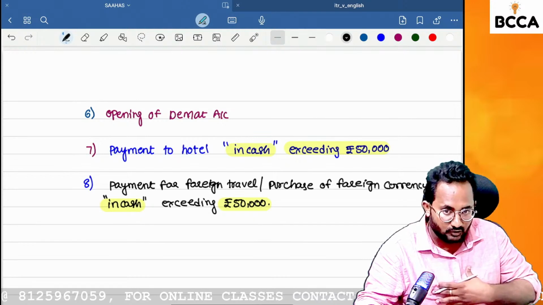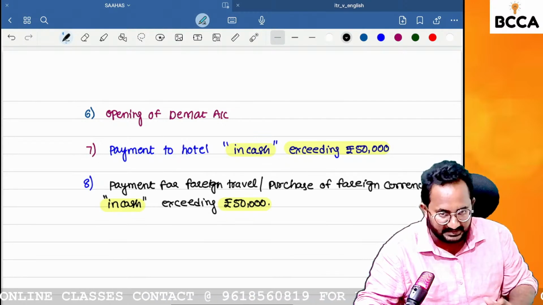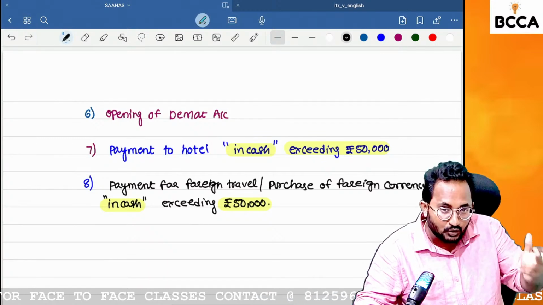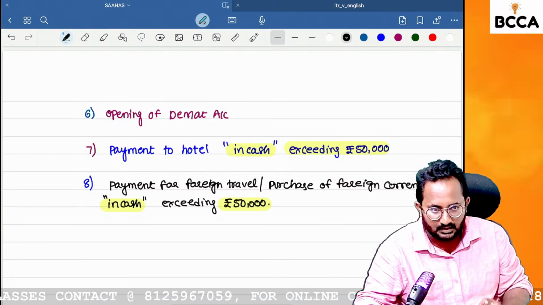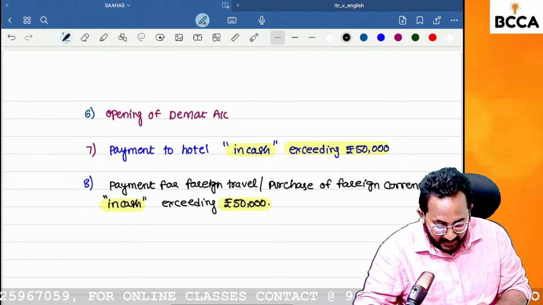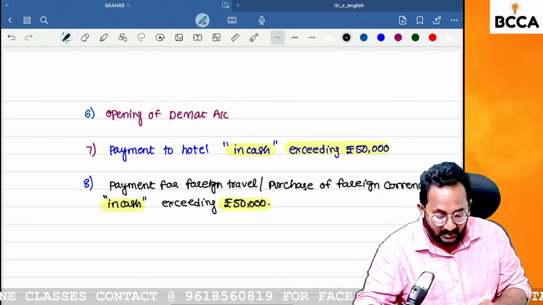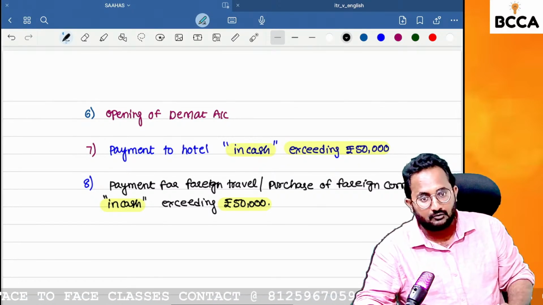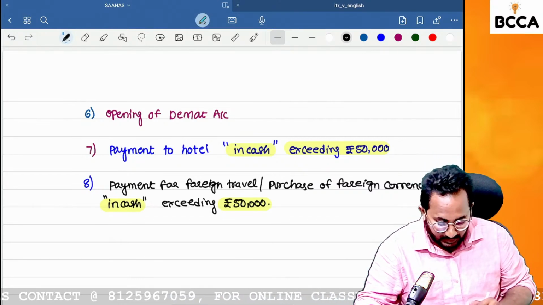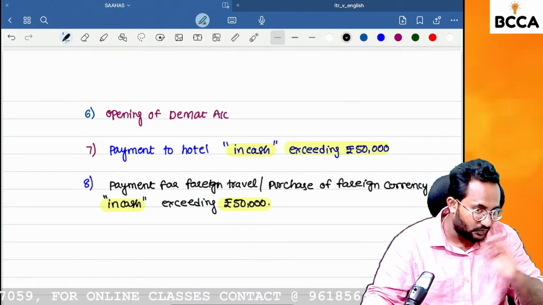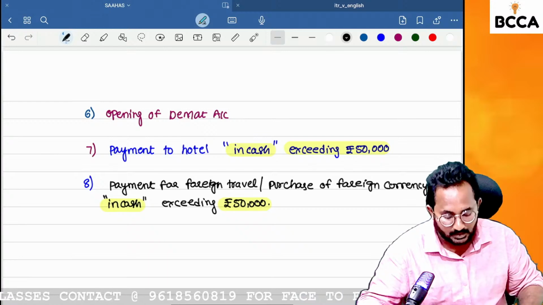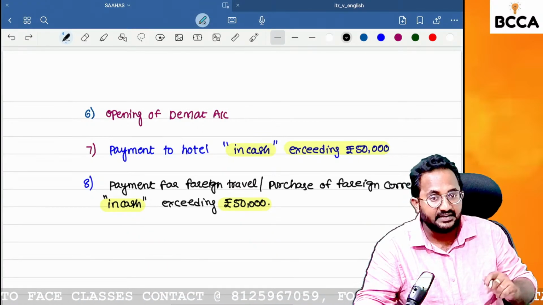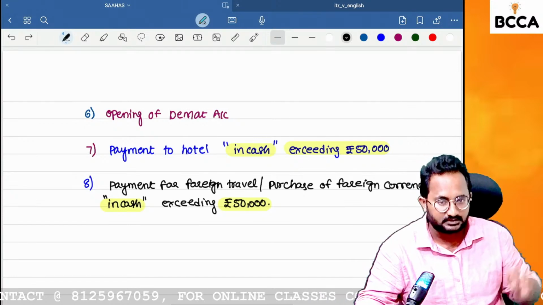In this situation, I want to make some payment to authorized dealers or money exchanges. I want to give them rupees and take dollars from them. If I am making the payment to that money exchange in excess of 50,000 in the form of cash, definitely I need to mention the PAN. Sir, if I make that payment in electronic modes, no need to mention the PAN. So you have to remember these two transactions in cash, that is also exceeding 50,000.